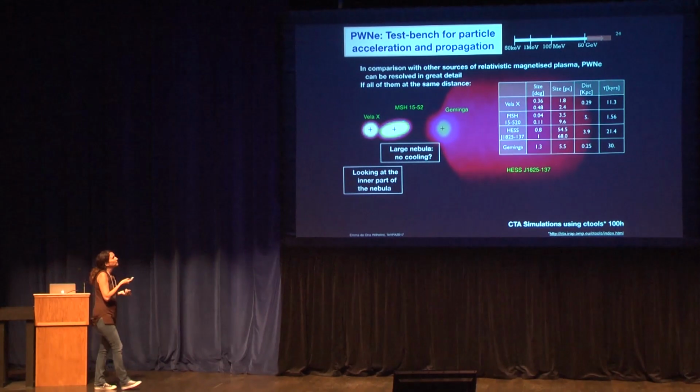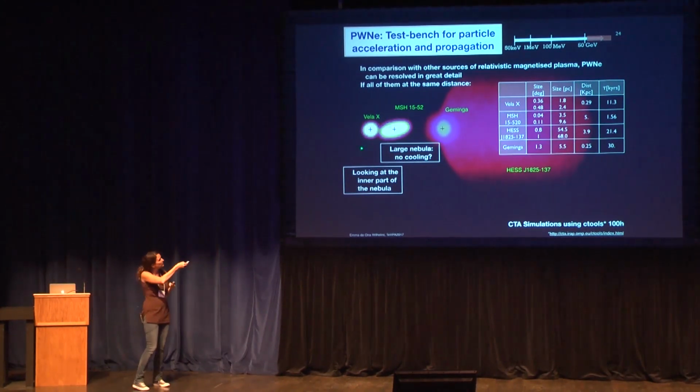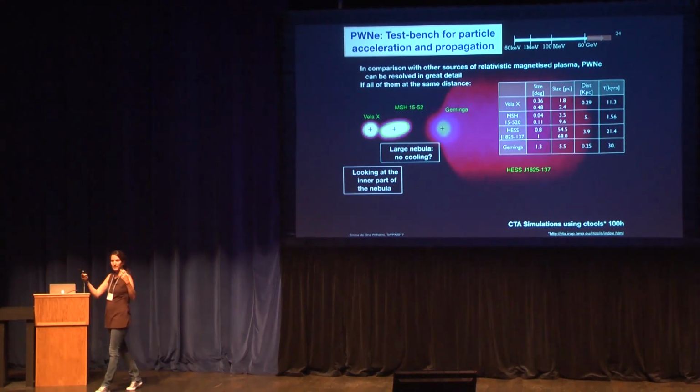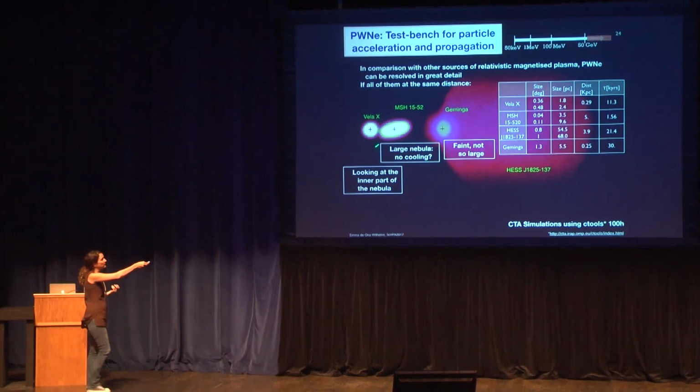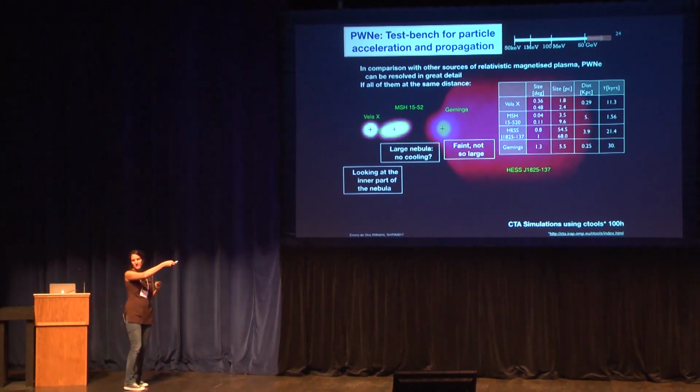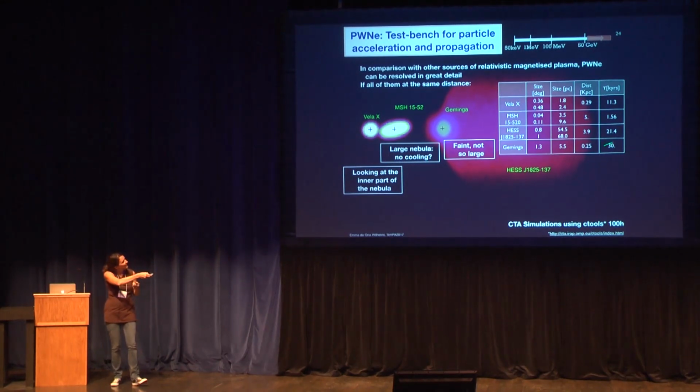If you look at 1552, which looks very small, if you put it in context, it's pretty large too, and then you're looking at the 10 parsecs around the pulsar. Even Geminga, which looks so big, in reality, if you compare it to the other guys, it's not that big. It's as big as it should be, looking at its age and the distance it is.